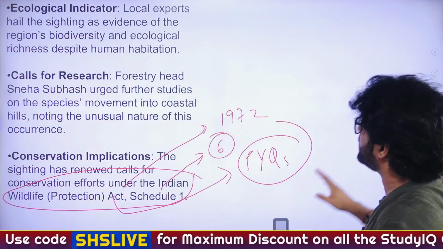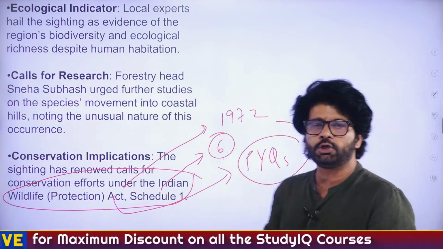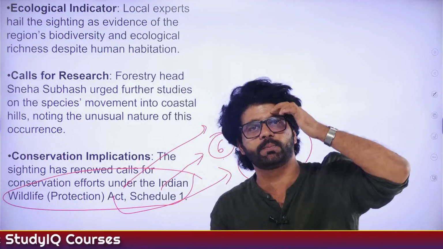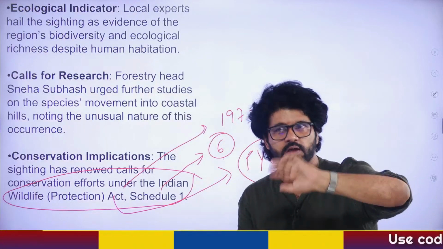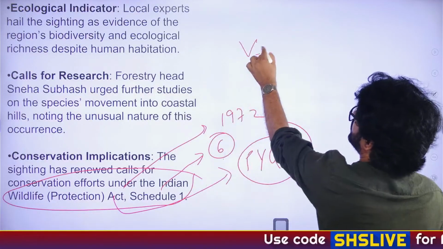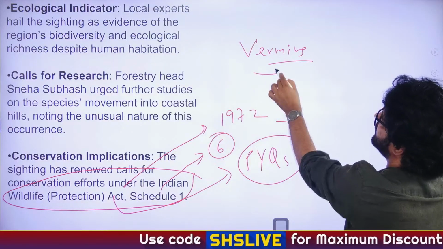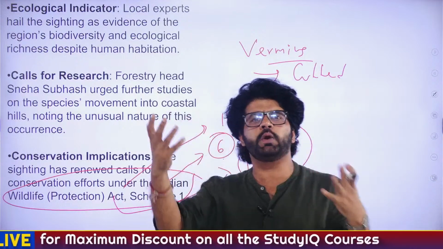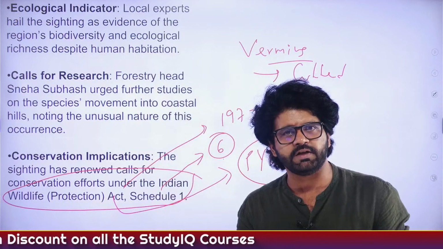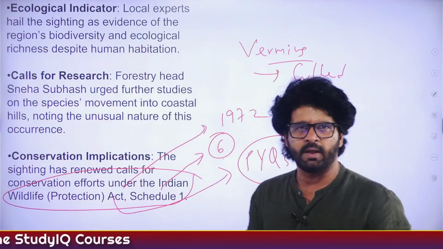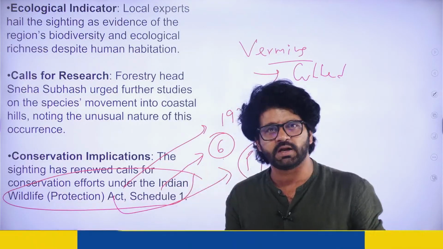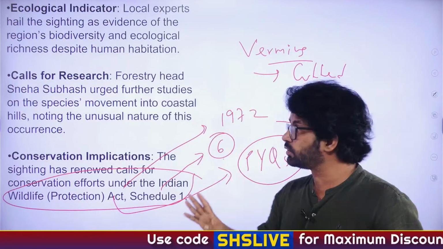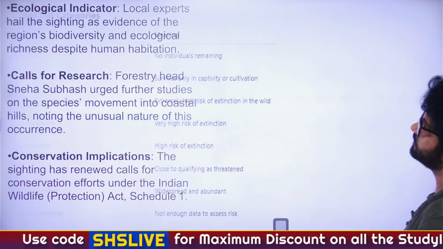So how many schedules under WPA? 6 schedules. Schedules 1 and 2, maximum protection. This particular great hornbill is under Schedule 1, maximum protection. 3 and 4, lesser protection. Schedule 5, vermin, animals which can be culled. Culled means they can be killed. And then you have Schedule 6, which is about prohibited plants. Those plants cannot be cultivated unless you take permission. As we have discussed, you should take permission if you want to cultivate those plants. Schedule 6. So remember these schedules, very important. Okay, sir.